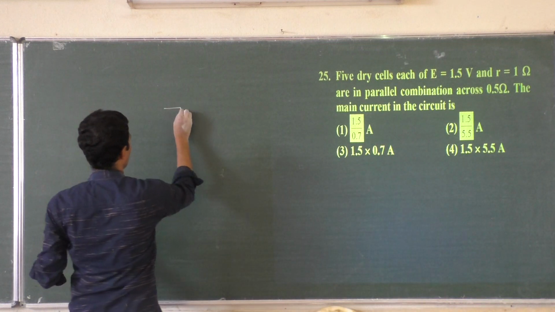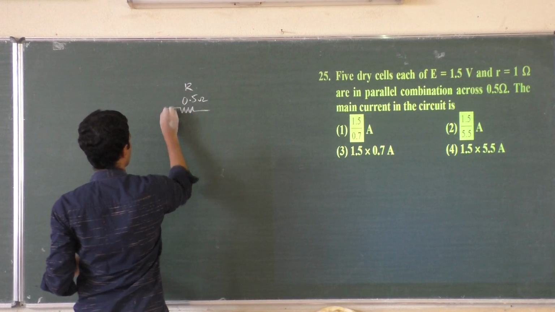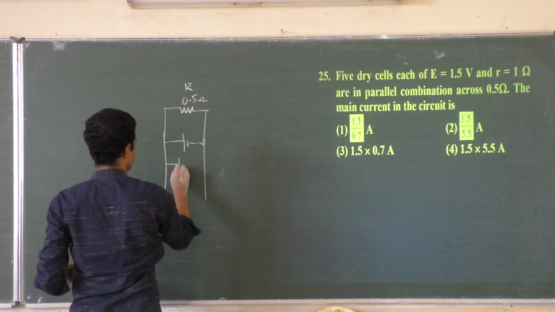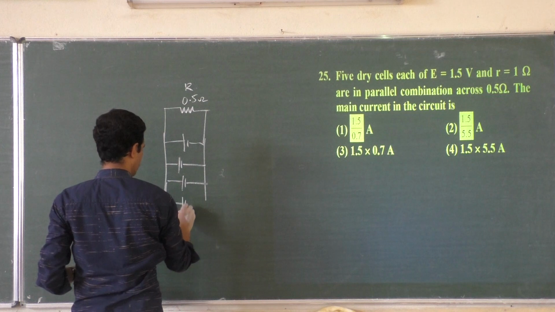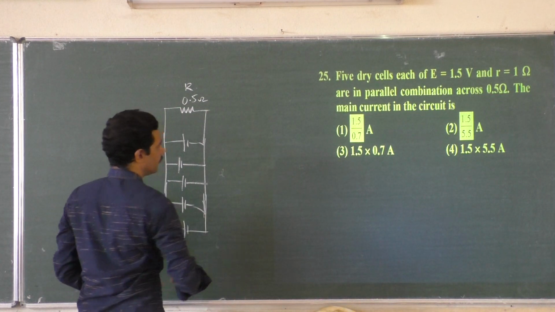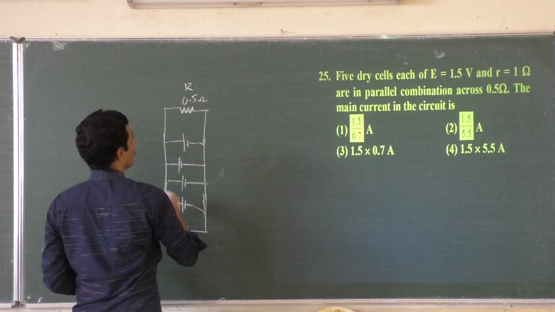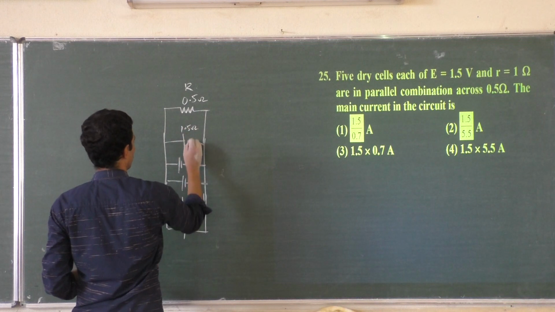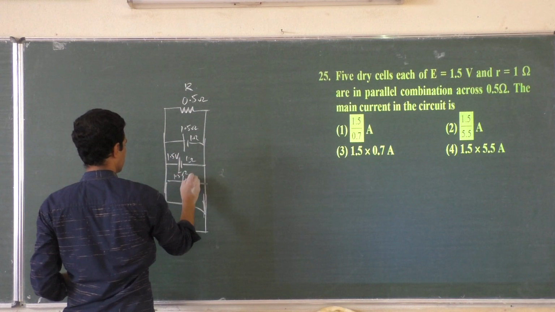So you have a 0.5 ohm external resistance and we have 5 dry cells like this: 1, 2, 3, 4, 5. 5 dry cells are in parallel combination across 0.5 ohm, each of 1.5 volt, 1 ohm.